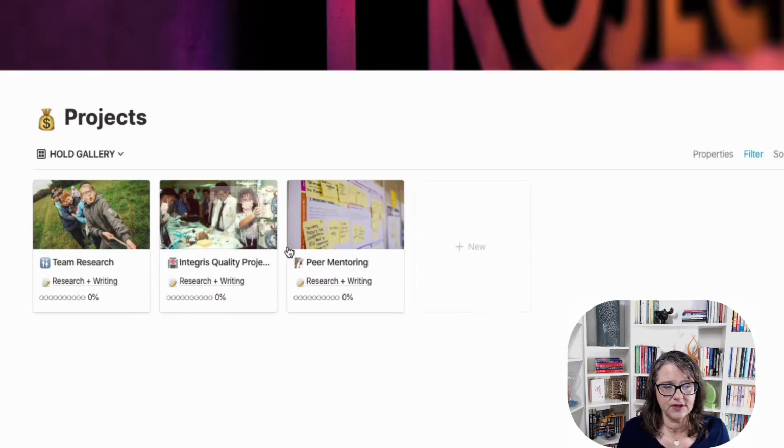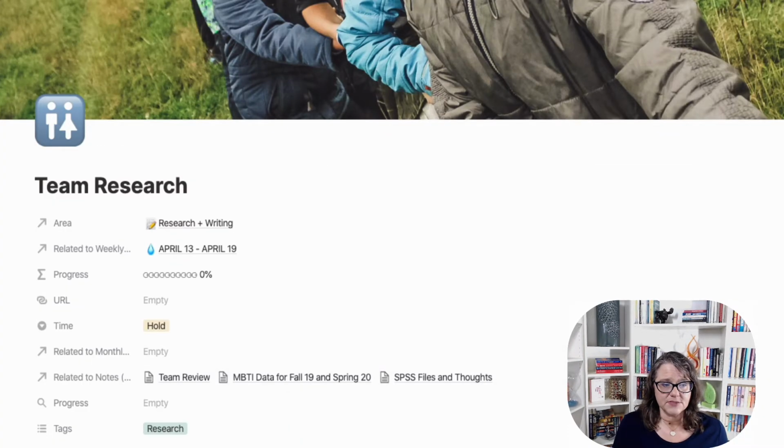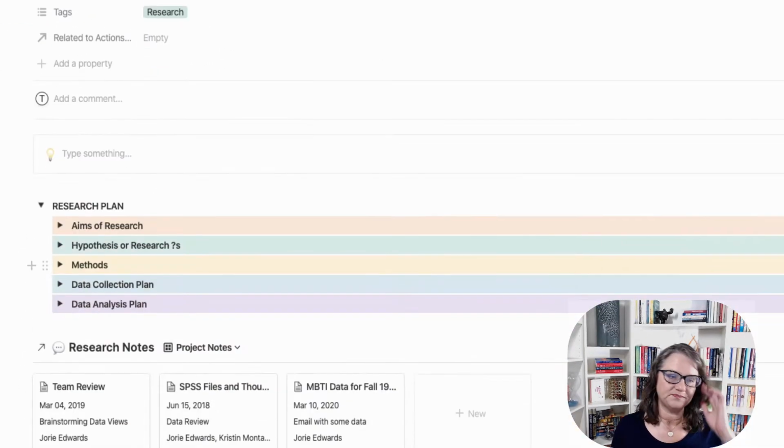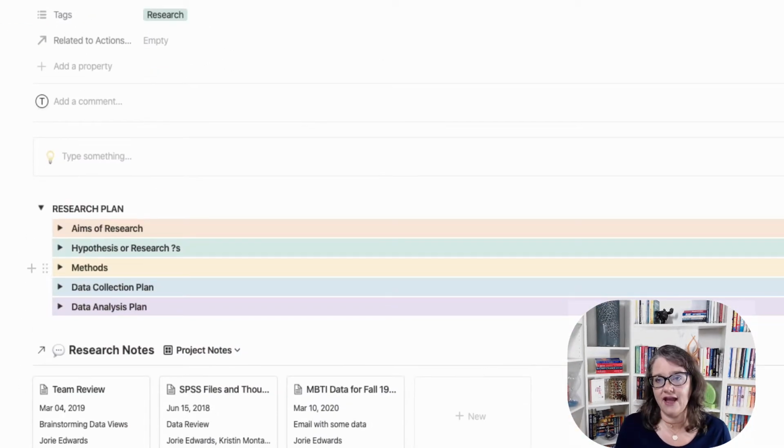So I'm going to go back over to projects, and in my gallery here, I have different views. Right now, my research projects are all in the hold gallery, but I could also call this the research gallery and just have the different research projects pop up in that way. So open this back up, and that's what this kind of looks like. So this is the layout for my template that I used here.